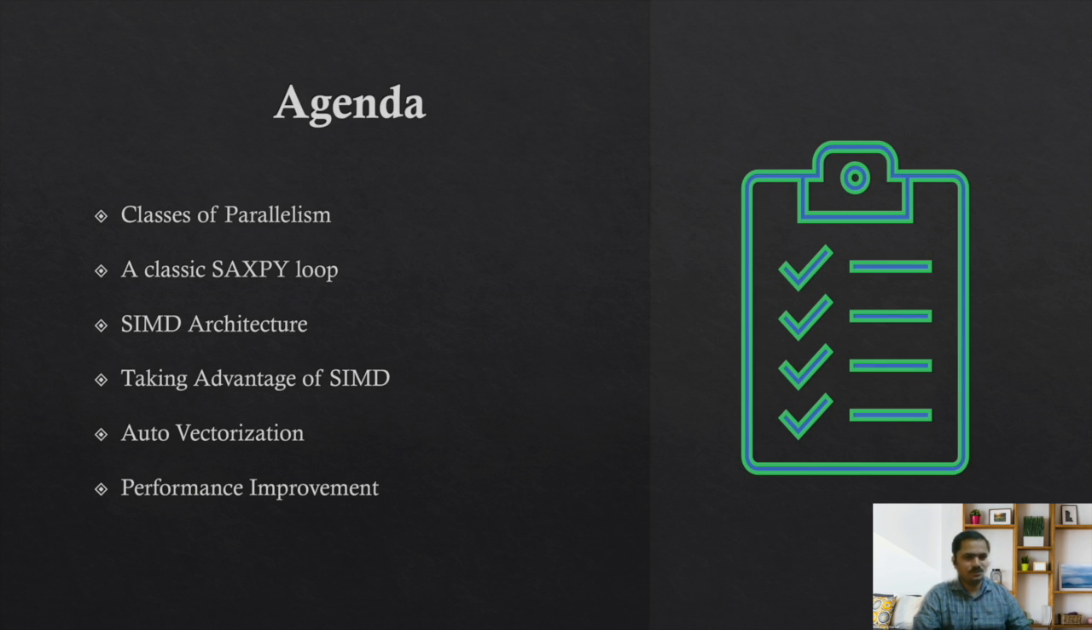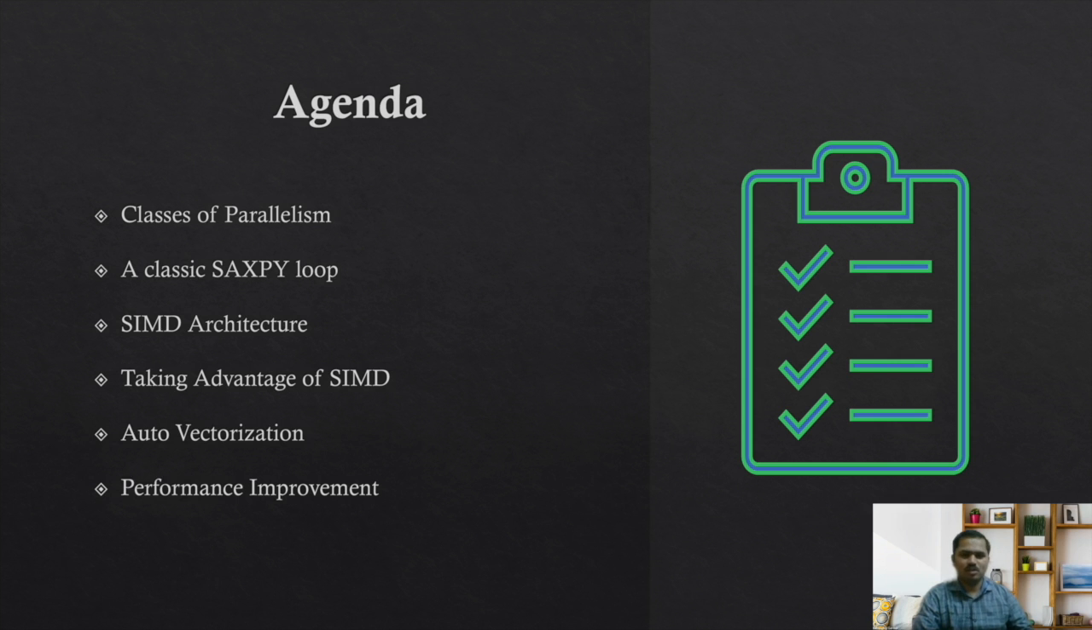So let's start. We'll see what kinds of parallelism are available in modern systems nowadays, and we'll categorize them into software and hardware. Then we'll see a very classic SAXPY loop, which is nothing but the a*x plus y vector loop. Then we'll see how it works on a scalar model and a vector model. When I say scalar, you're doing one operation. When I say vector, a bunch of operations are getting done at one time. So don't confuse this vector with std::vector.